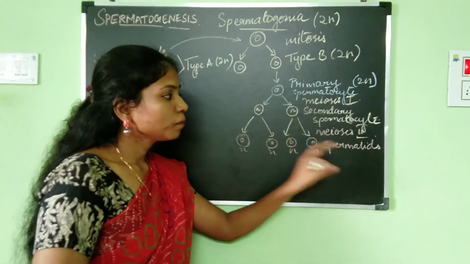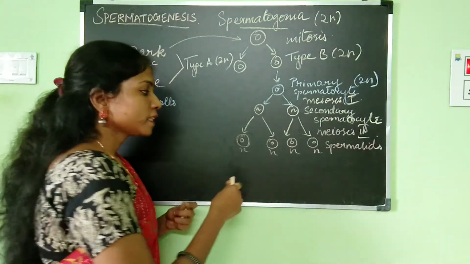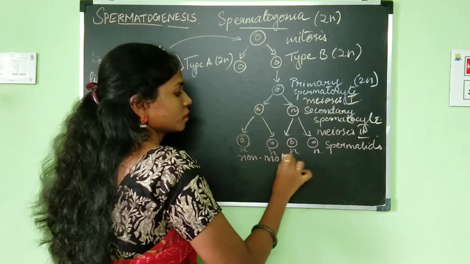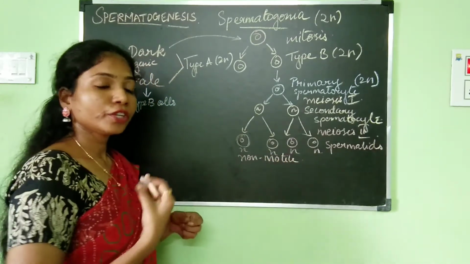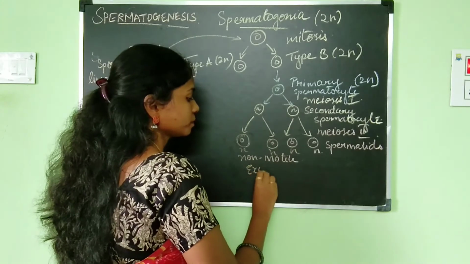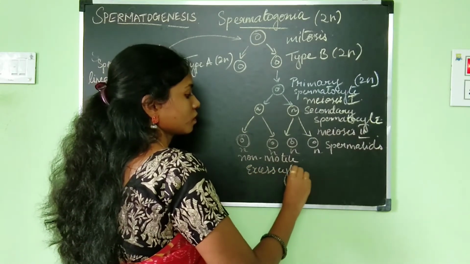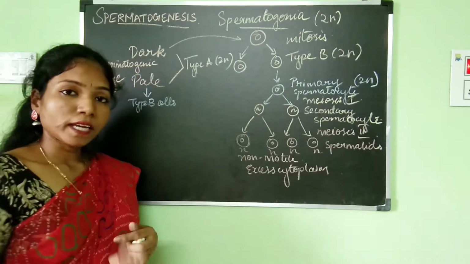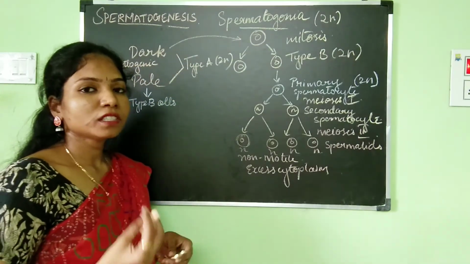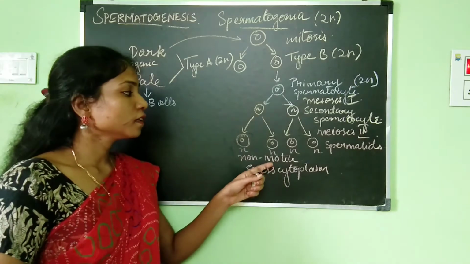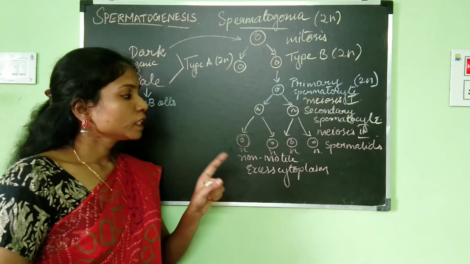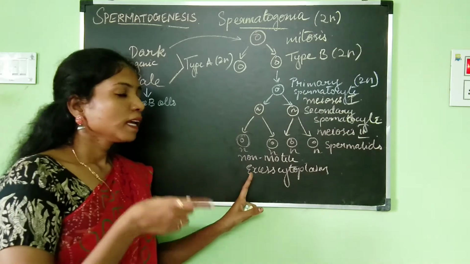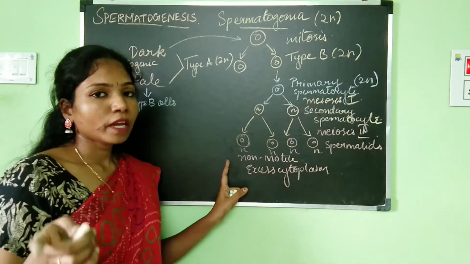Let's talk a little about the spermatids. The spermatids are actually non-motile and they also have excess cytoplasm. Now, the next stage. What is the next stage? The second stage of spermatogenesis is spermiogenesis. In spermiogenesis, we are going to be discussing how this non-motile spermatid is going to develop into a motile sperm.